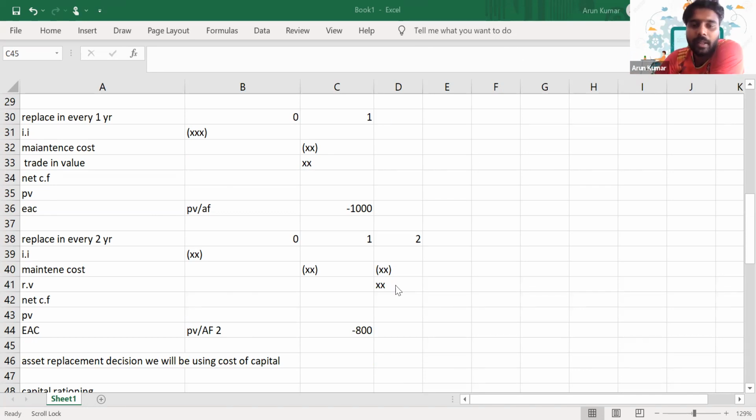Let's say the equal annual cost is minus 800 in year 2 and in the first year it is minus 1000. So which one will you select? Will you replace the asset every 2 years or every 1 year? Which will be the decision here?